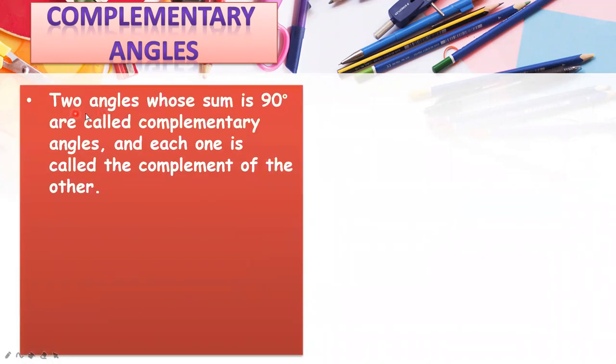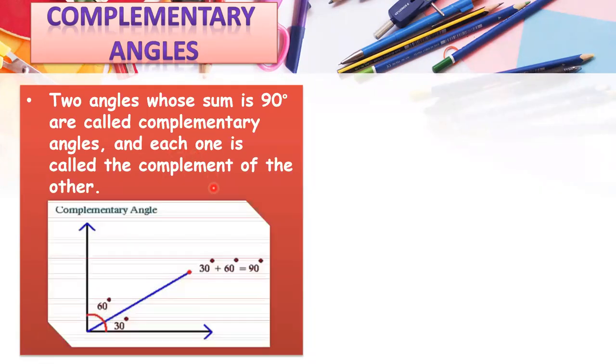So let's start with complementary angles. Now, what are complementary angles? Look at the definition: two angles whose sum is 90 degrees. If you have any two angles and you add them, sum means addition, and if the answer is 90 degrees, they are called complementary angles. Each one is called the complement of the other.